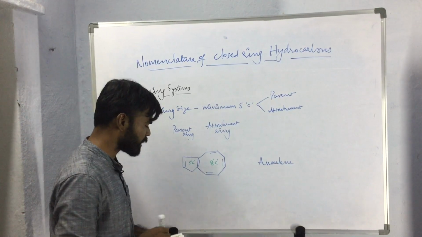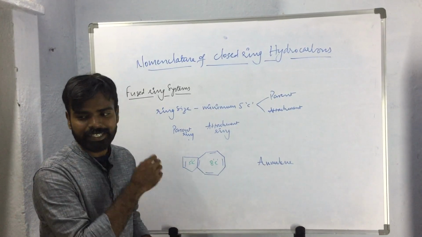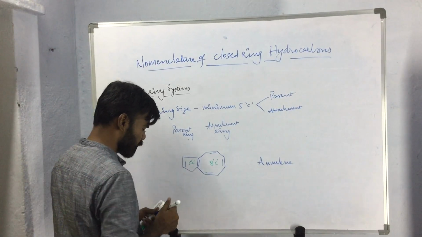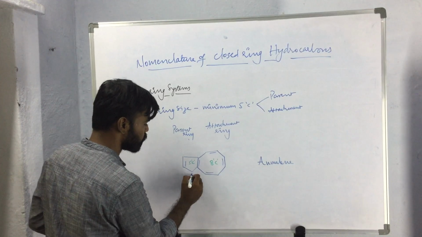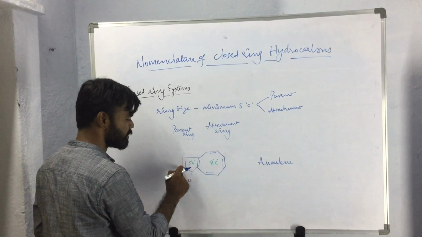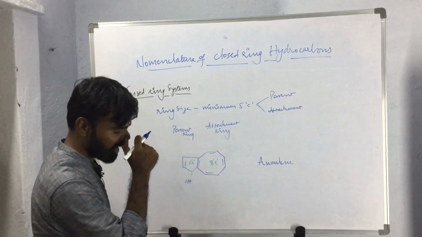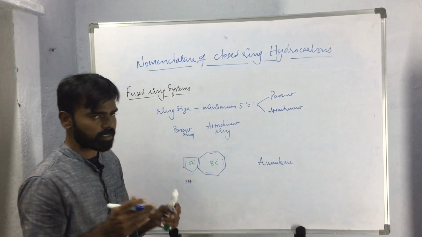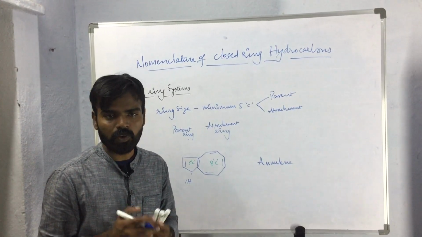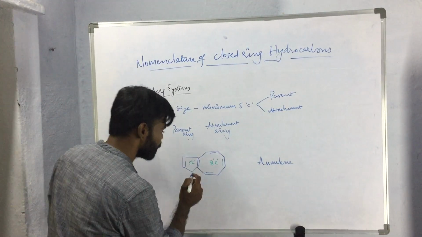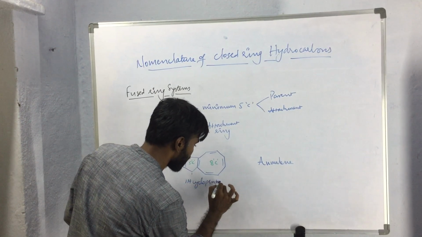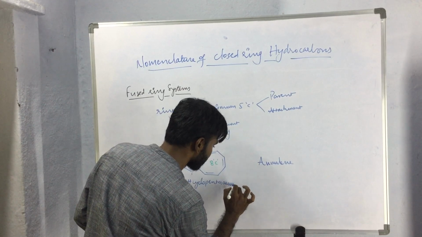So how will we name this simple attachment ring? Here this carbon atom is saturated, so this will be considered as 1-hydro, and as it has 5 carbon atoms, the ring system with 5 carbon atoms will be considered as cyclopenta. So this will be named as 1-hydro cyclopentaazulene.